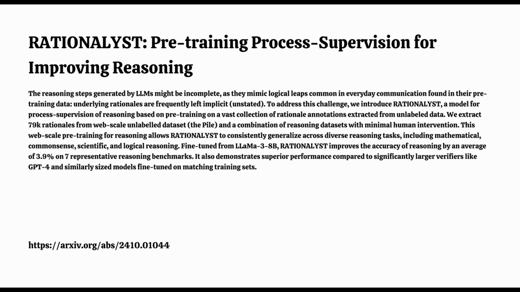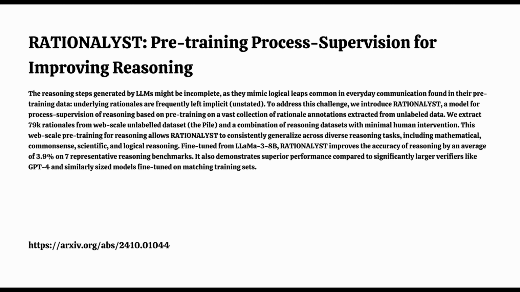What's step one? First, imagine feeding an AI the entire Library of Congress. We're talking a mind-boggling amount of information. That's essentially what Rationalist does. It dives into these massive data sets, the Pile, as they call them, to extract potential logical connections. Wait, hold up. It uses AI to train AI. That's wild. But how do we know these AI-generated connections are actually logical and not just digital gibberish?